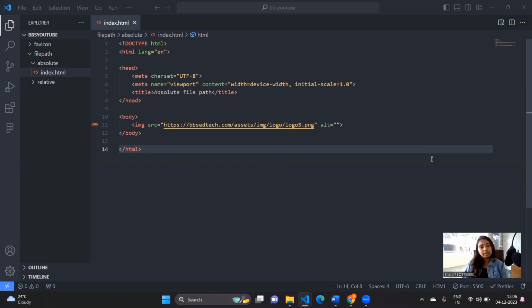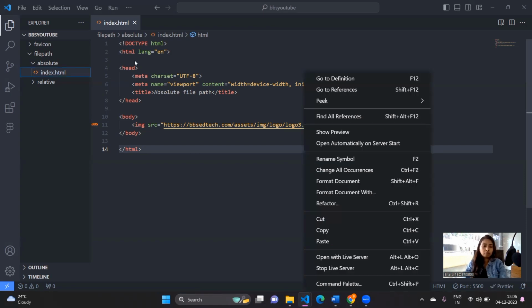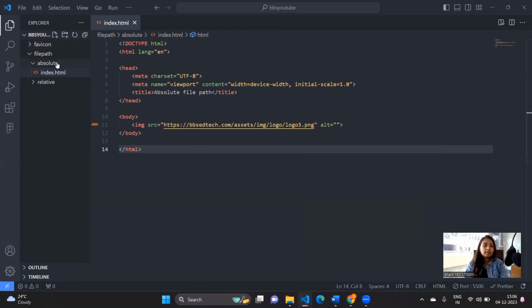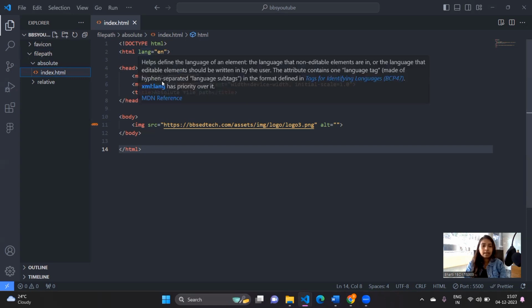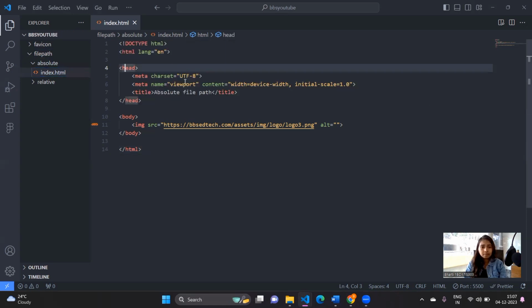Okay, so let's understand this with our code, how we can call this. Let's move to our screens. The first one is absolute. I have made a folder as file path, and inside this, I have absolute and relative. So let's understand first what is absolute. Let's go inside the absolute folder which I have prepared and then move to index.html. Here you can see there is a head tag under which I have given the title as absolute file path since we are learning about it.